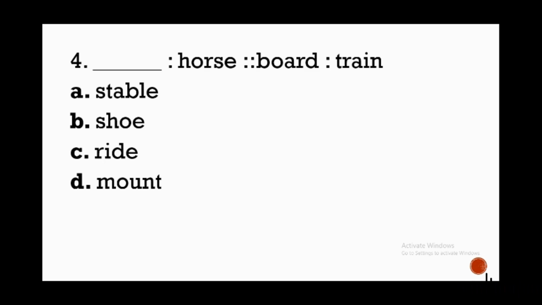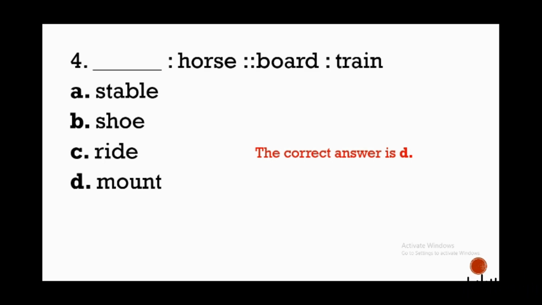Blank is to horse. What is the term that means to get on a horse? So the answer is letter D. Mount. Because to mount means to get on a horse. If you choose letter C, to ride, when we ride a horse, the horse is actually moving.